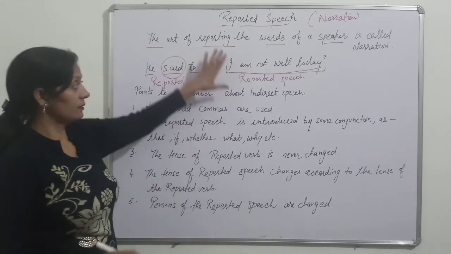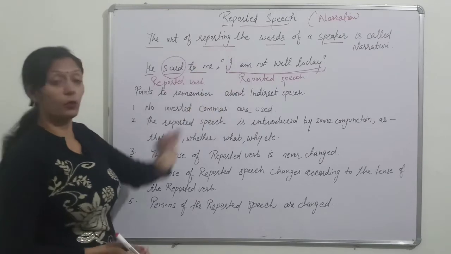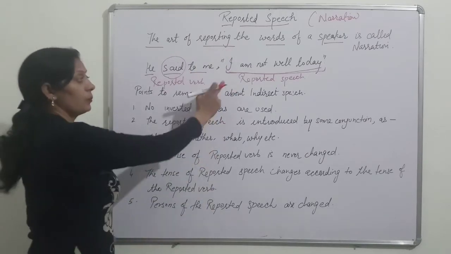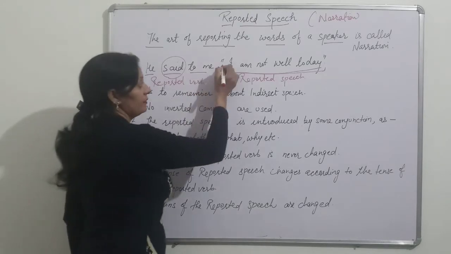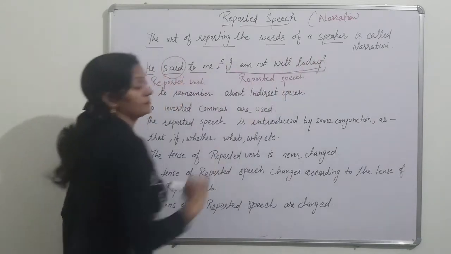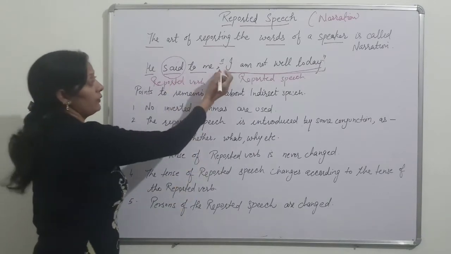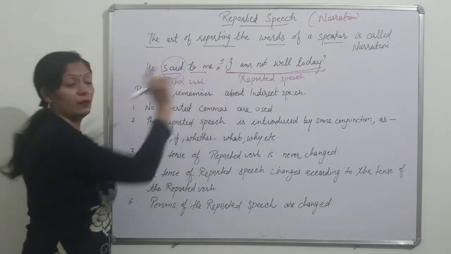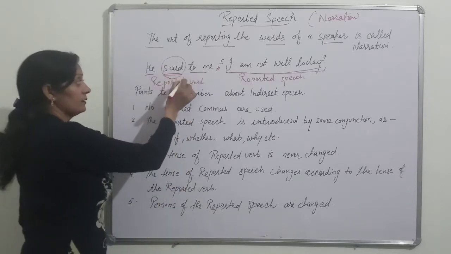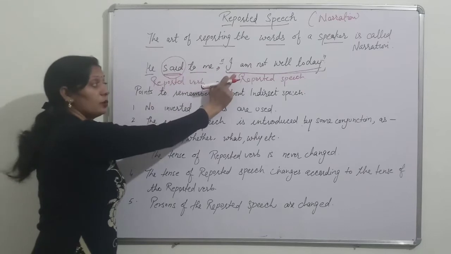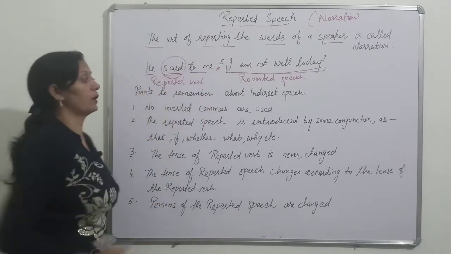Again, listen: the actual words of the speaker are known as reported speech, and we always keep reported speech inside inverted commas. The second point to remember is that there is always a comma after the reported verb, and the reported verb is the verb which introduces the reported speech. That is the reported verb.